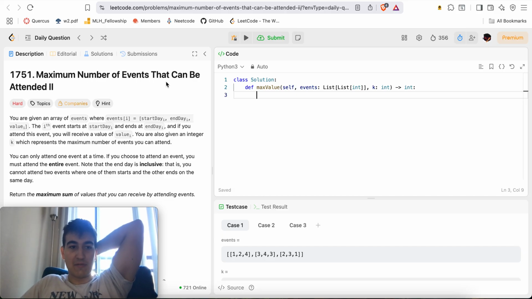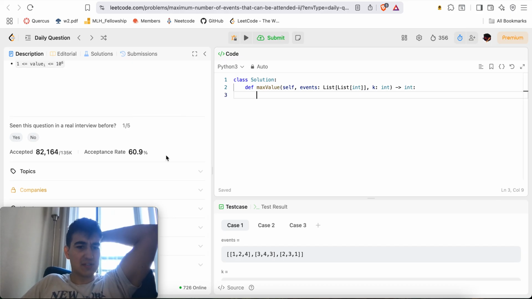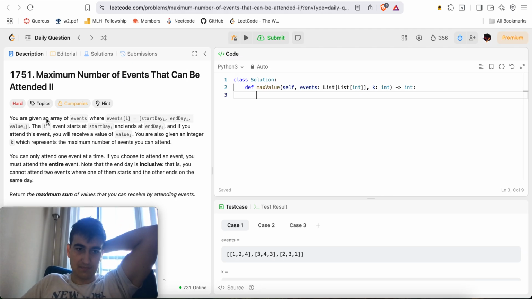Okay, I see Maximum Number of Events That Can Be Attended II. It's probably going to be a continuation of yesterday's problem. And 60%, so this is not a bad acceptance rate.